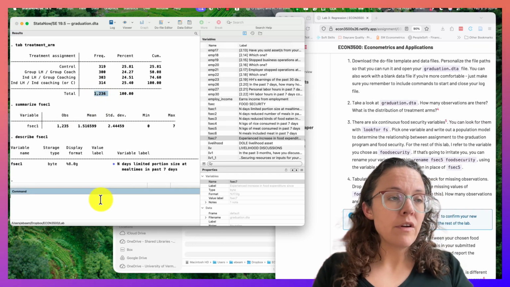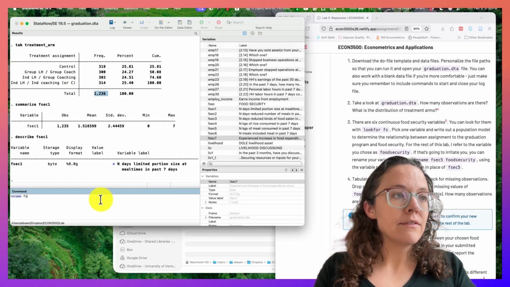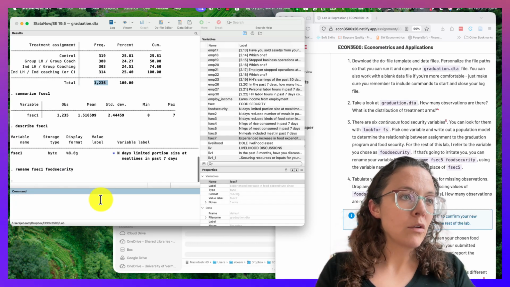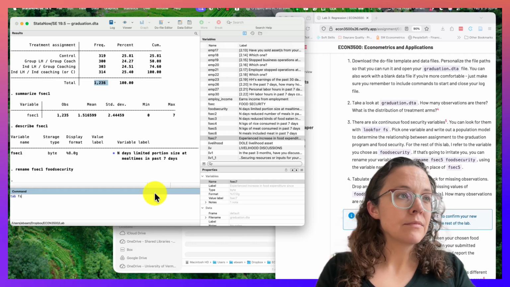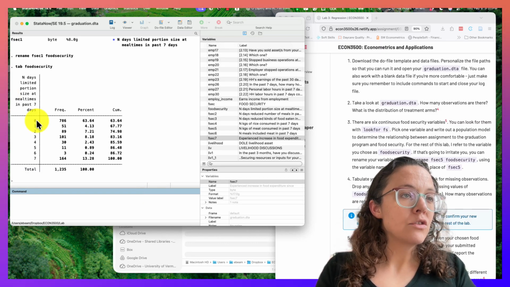I'm going to generate a new variable just to make it a little bit easier for me, because I don't want to stick with FSEC. So I'm going to rename FSEC1 food security just for our own purposes. I'm going to tab it, and I can see the distribution.